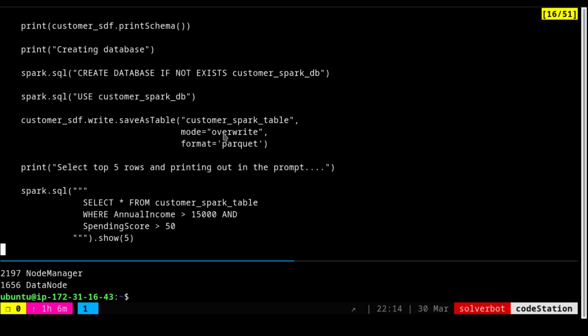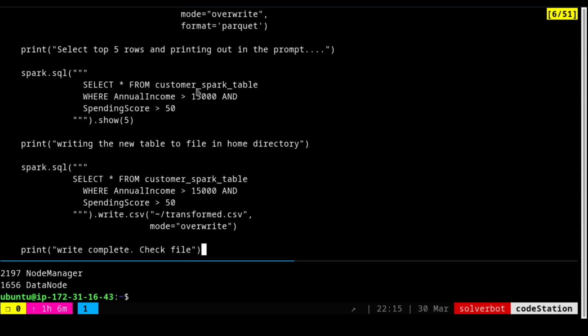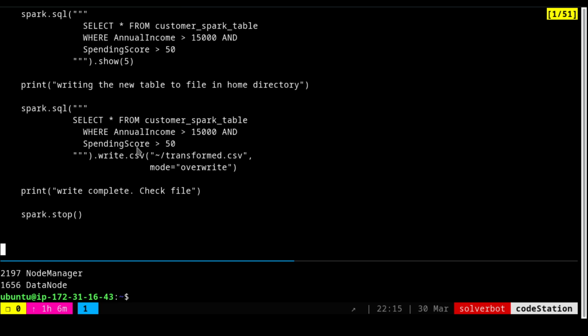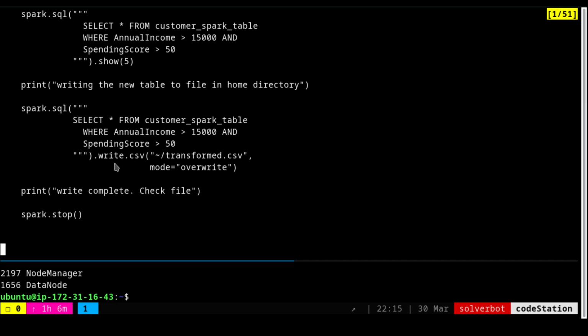After I create the database, I am creating the table. The same process, whatever I did in Kaggle, I am going to use the same method, and then I am going to do the transformation. Transformation is basically that I am going to filter it, and once I filter it, I am going to create a table. And once I have created the table, I will select everything from that table and then write a CSV file. That will be written to the Hadoop file system only. This particular CSV file also will be written to the Hadoop file system only.